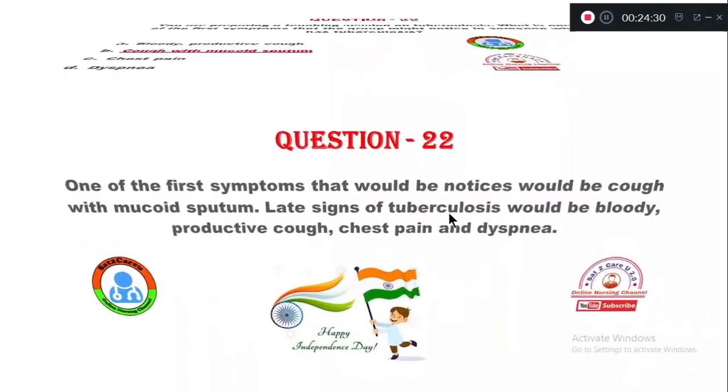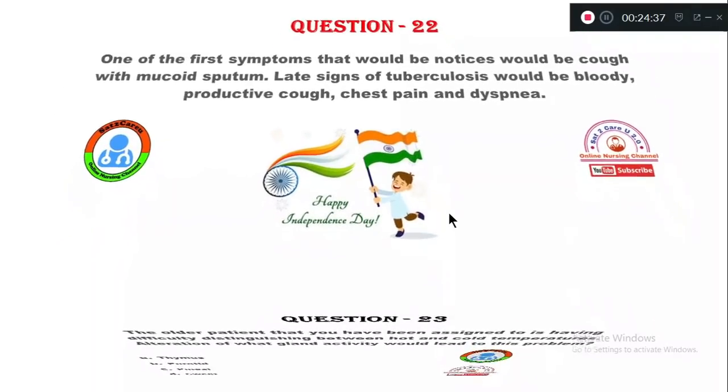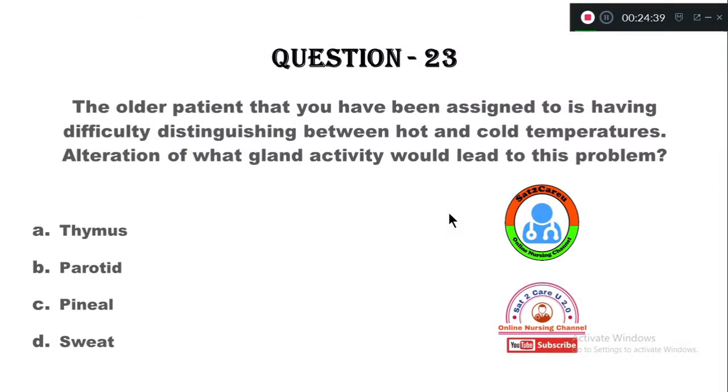The rationale I have given, but due to shortage of time I could not read it. You can see it. Question number 23. The older patient that you have been assigned to is having difficulty in distinguishing between hot and cold temperatures. Alteration of which gland activity would lead to this problem? Option A, thymus. Option B, parotid. Option C, pineal. Option D, sweat gland.